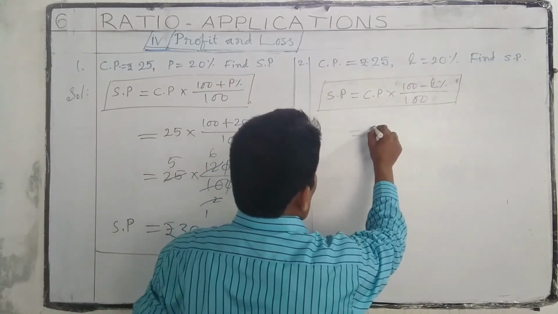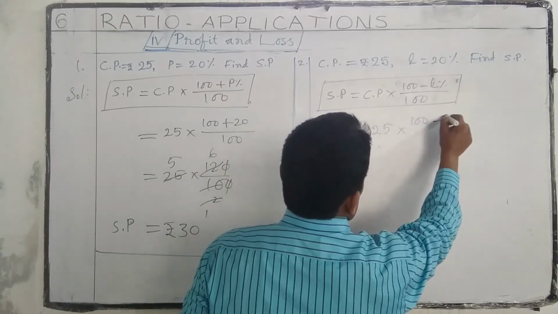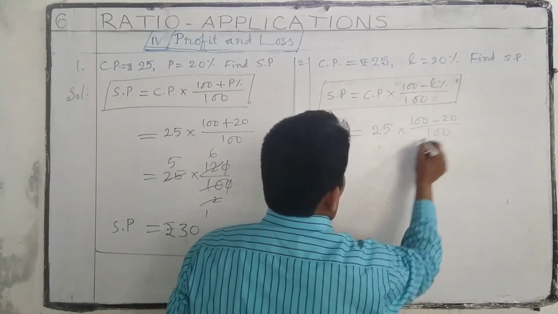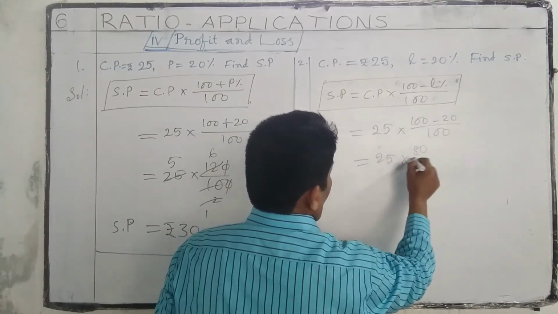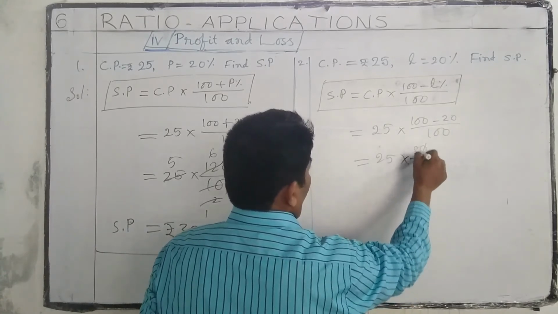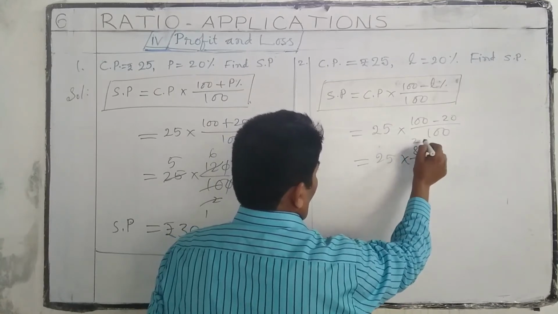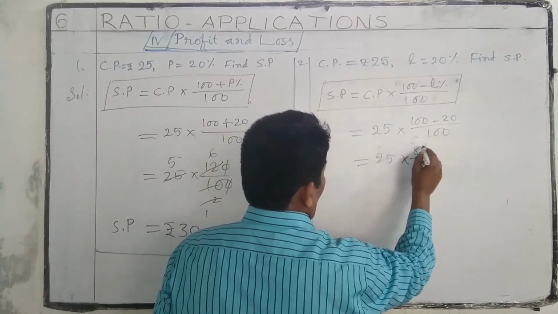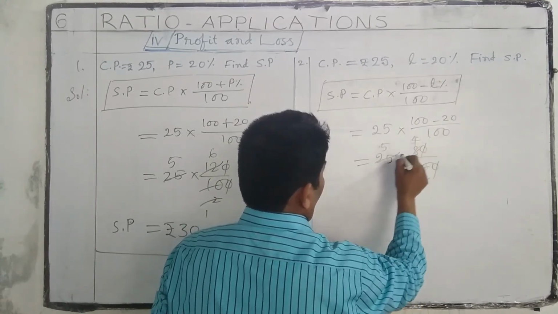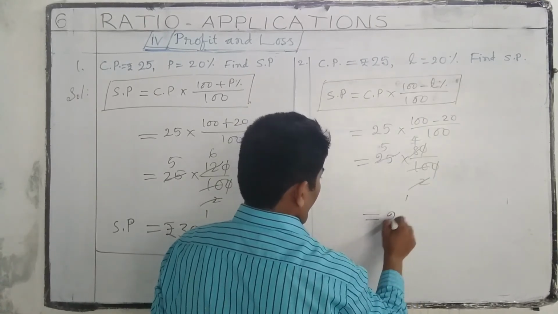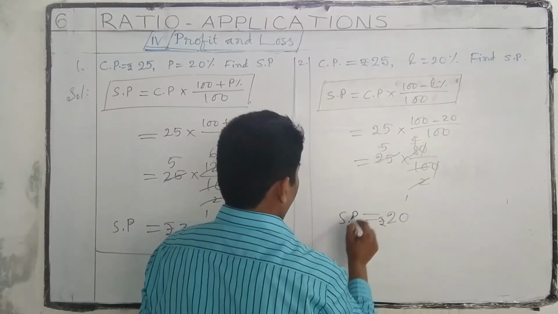Cost price 25 rupees, 100 minus loss percentage 20 by 100. 25 into 80, 100 minus 20, 80 by 100. Zero zero gets cancelled. 4 2s are 8, 5 5s are 5, 5 2s, 2 1s, 2 4s. 5 4s are 20. 20 rupees selling price.